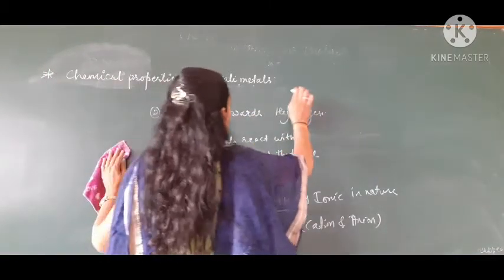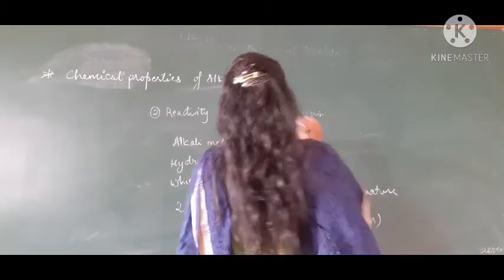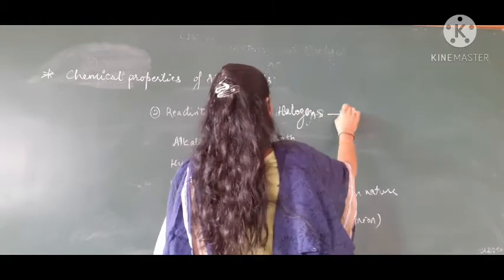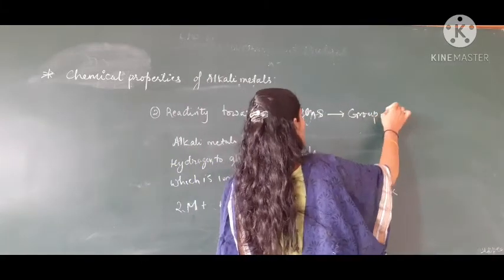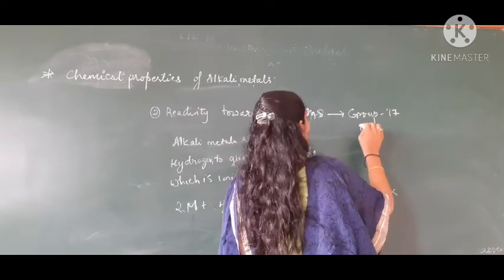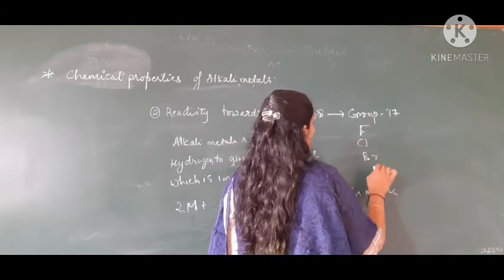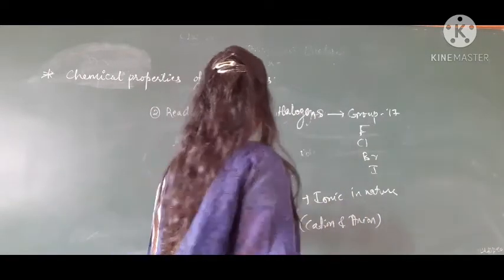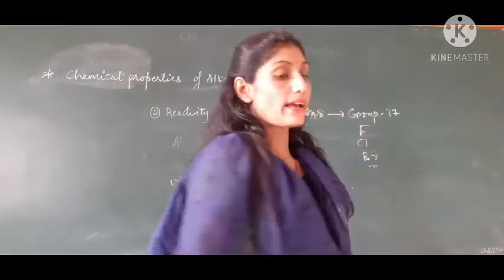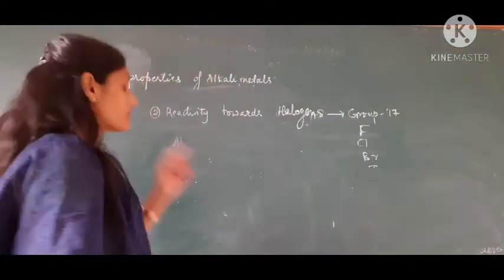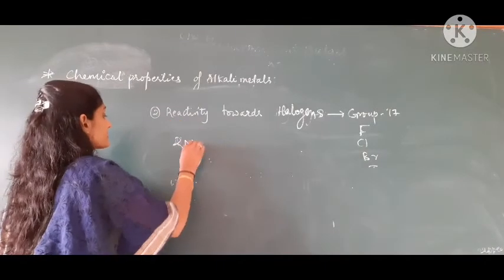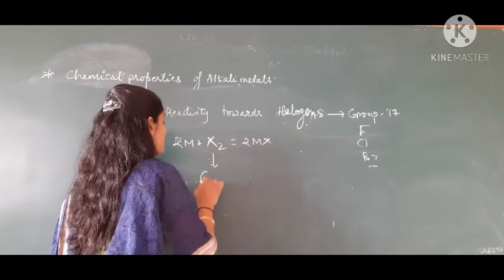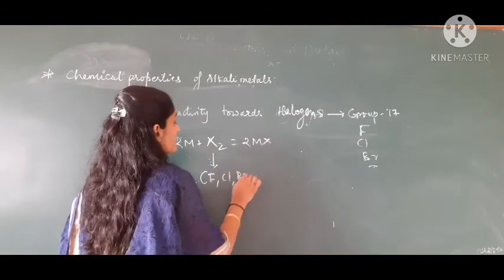Now we see the reaction towards halogens. Children, halogens are group 17 members, which are fluorine, chlorine, bromine and iodine. So whenever alkali metals react with halogens, like hydrides, they form halides. That means the reaction of metal with X2, where X may be fluorine, chlorine, bromine or iodine.